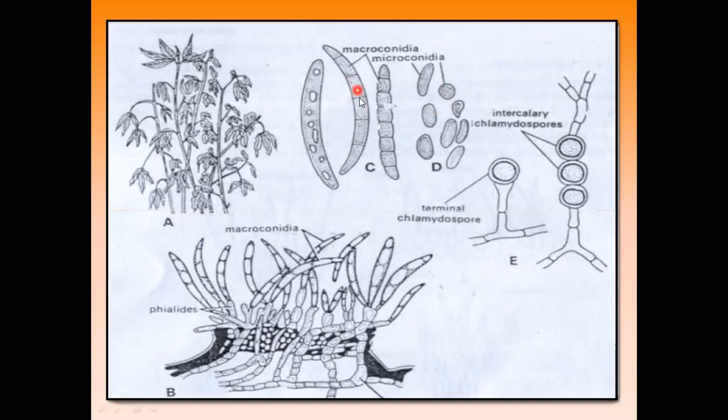In this way, a number of septa are present in a single macroconidium.